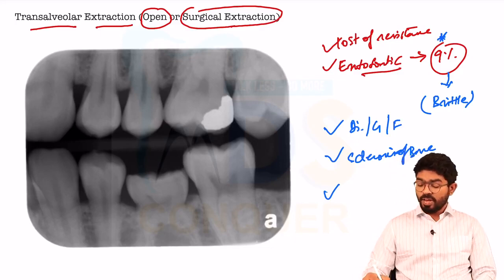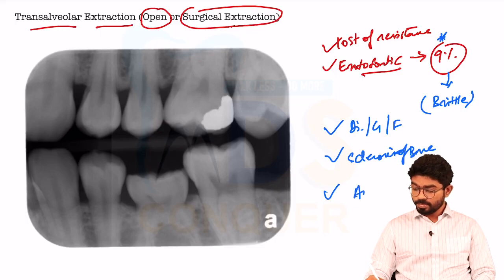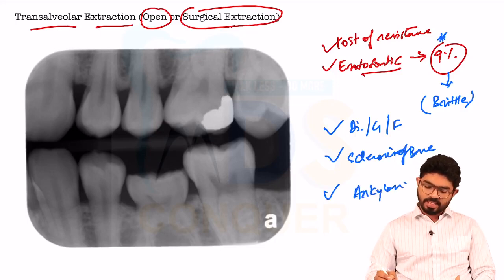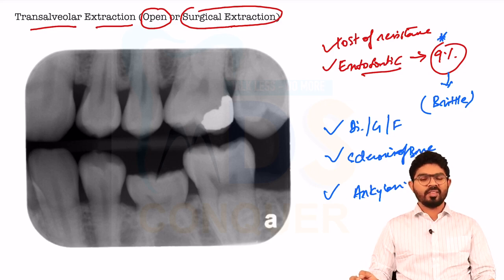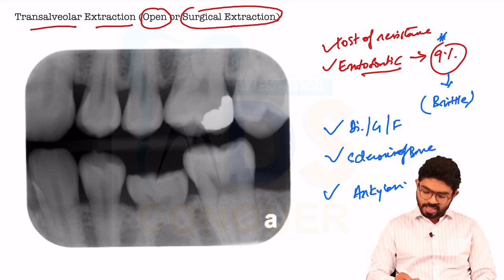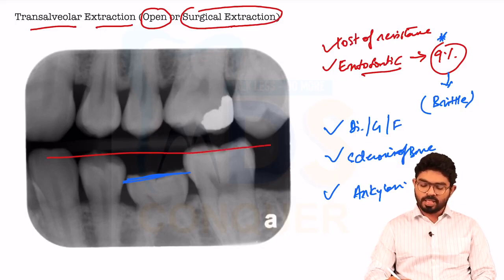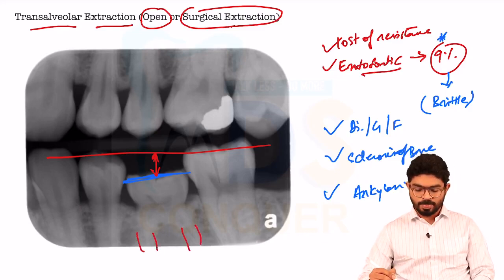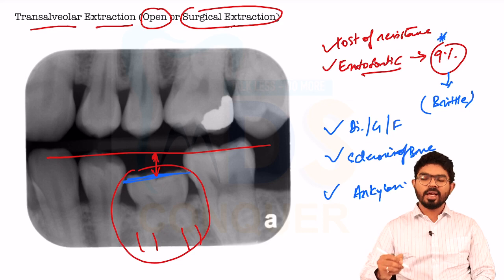And of course, when you have an ankylosis, so this is a radiograph where you can see, what is the abnormality in the radiograph? They can question you. You can see the tooth was not up to the occlusal level, this is the occlusal level, but the tooth was not brought up to the occlusal level. By seeing the loss of periodontal ligament space, you can clearly see that it is ankylosis.